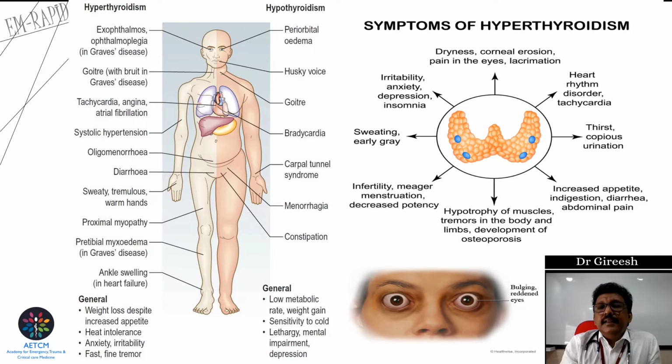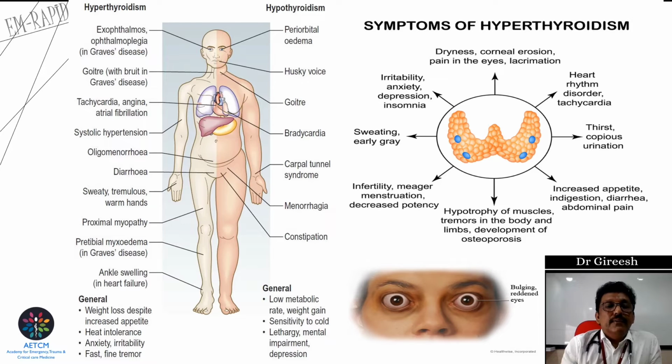We can see the clinical findings in hyperthyroidism. The patient can have exophthalmos, the eyes will be bulged out. Ophthalmoplegia can be there in some patients. Some patients can have goiter, enlargement of the thyroid gland, especially in toxic multinodular goiter. Most of these patients will have tachycardia. Resting tachycardia is most important.